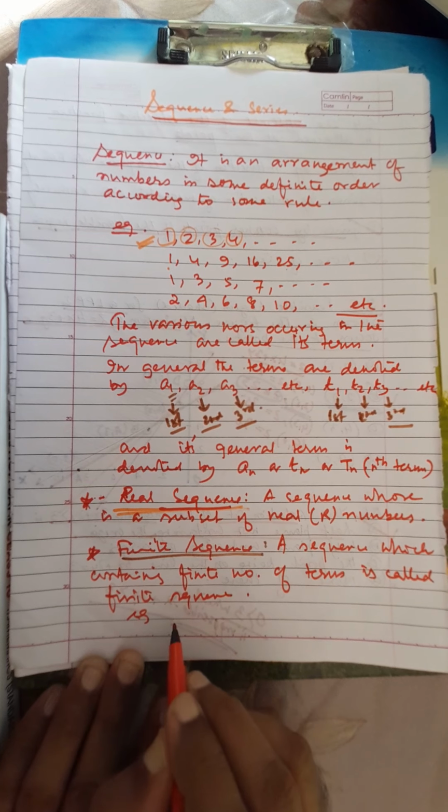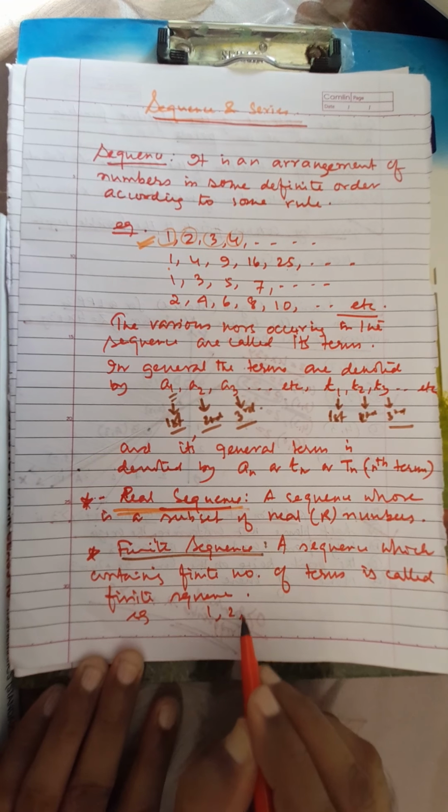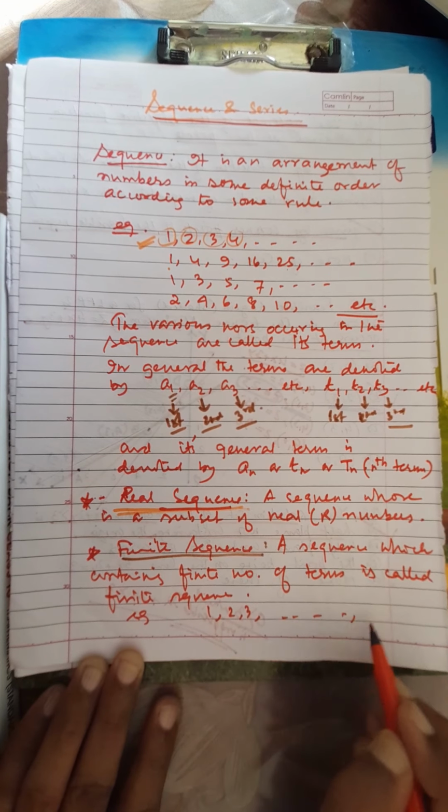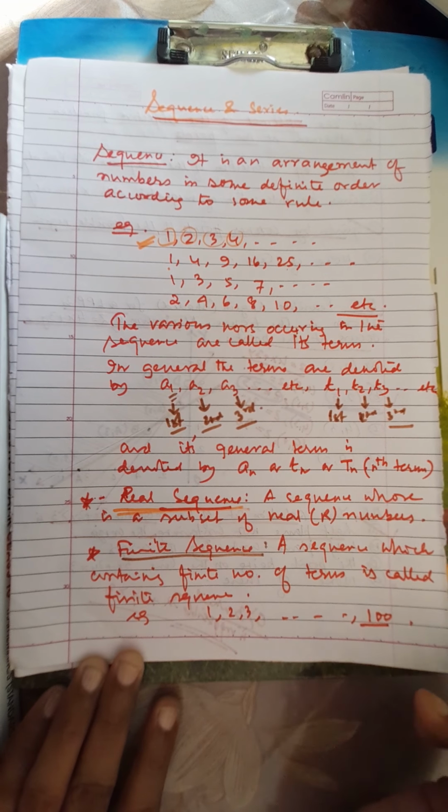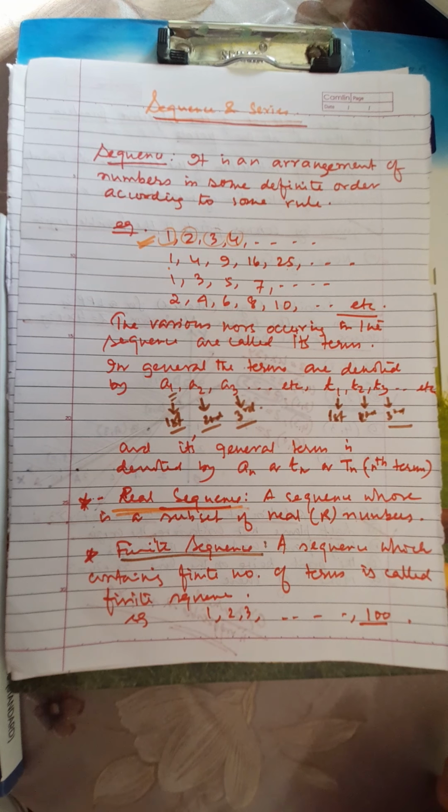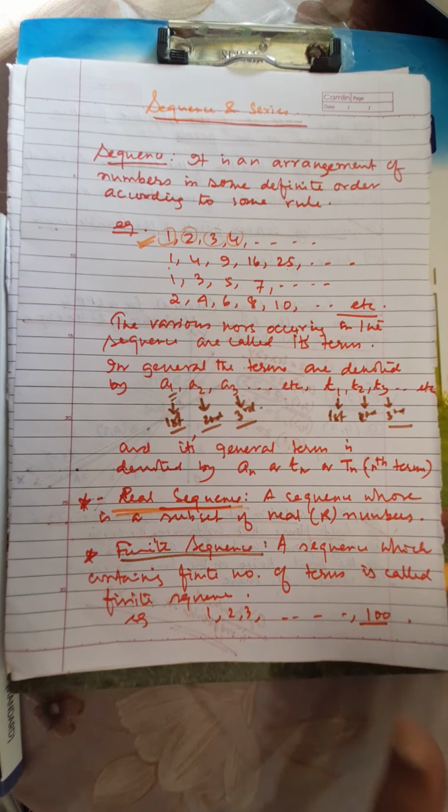As an example, suppose we write 1, 2, 3, up to 100. The starting point is there, and the end point is also there. In general, if in a sequence the starting point and end point are there, that sequence is called a finite sequence.